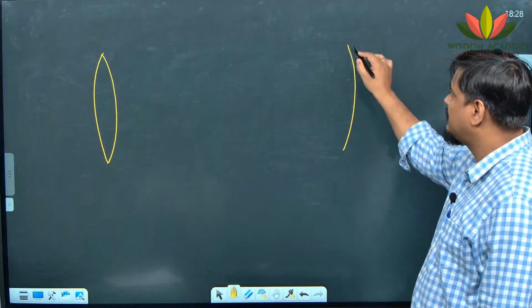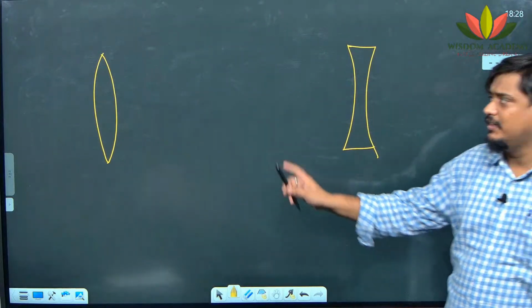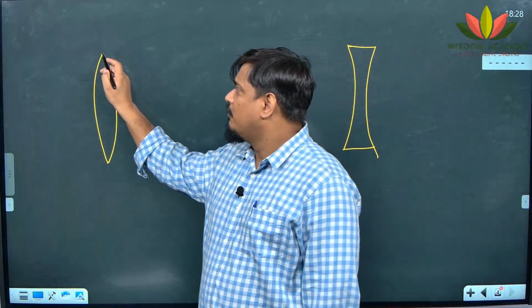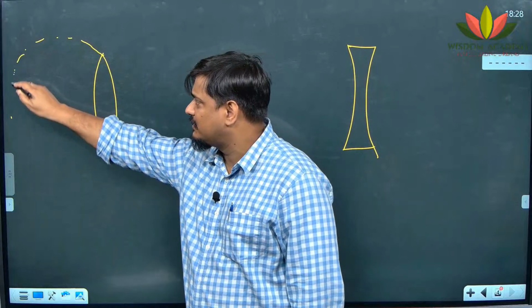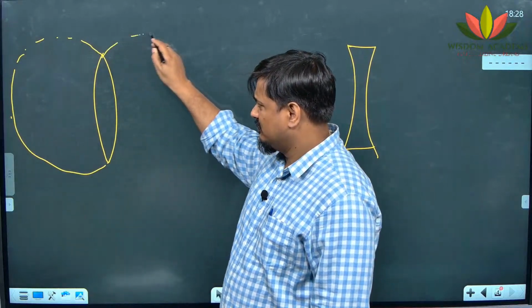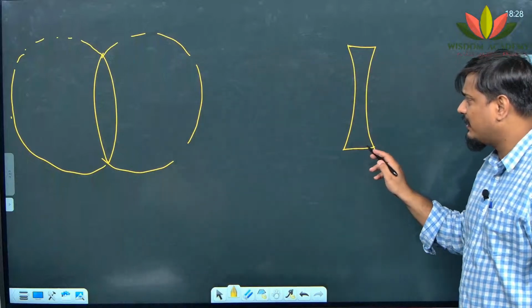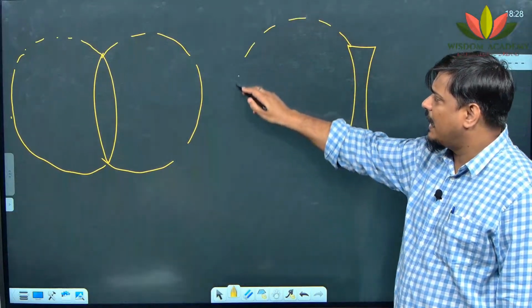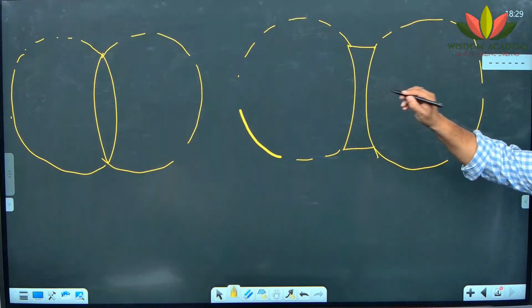Another is called a concave lens. Now as you see, this convex lens would have been derived from two spheres. One sphere like this, another sphere like this. Same way, this concave lens would have been derived from two spheres. One sphere like this, another sphere like this.